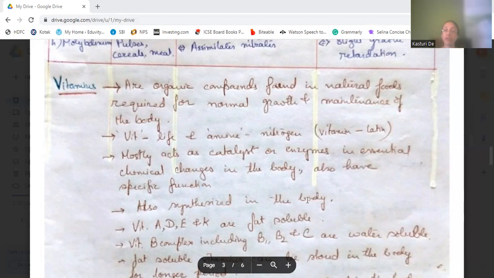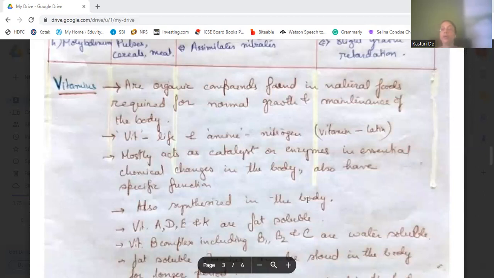Before this, minerals were inorganic mineral salts, but vitamins are organic compounds present in natural foods, which are required for normal growth and appearance of the body. Vitamin is a Latin word: vita means life, and amine means nitrogen.